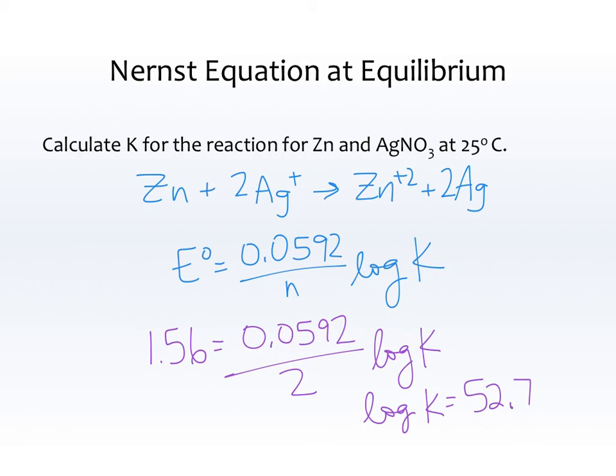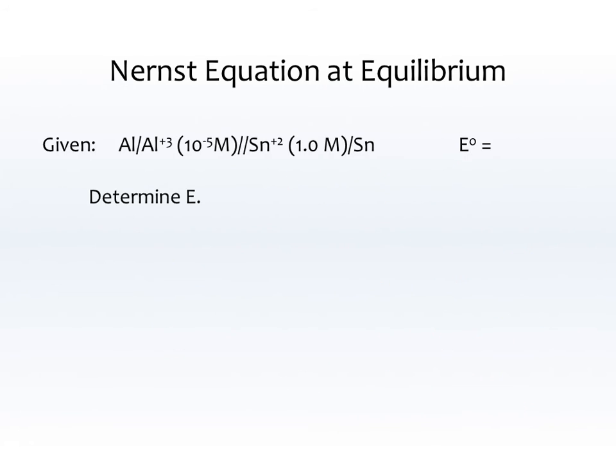If you take 10 to the power of 52.7, K is 5.04 times 10 to the 52nd power. Woohoo! That is a spontaneous reaction with a really large K. All right, let's keep going.